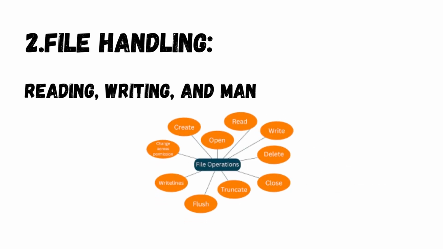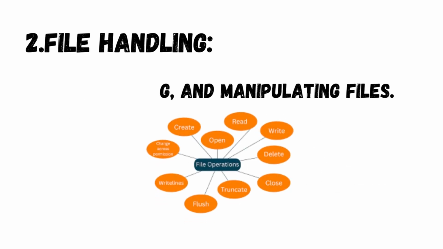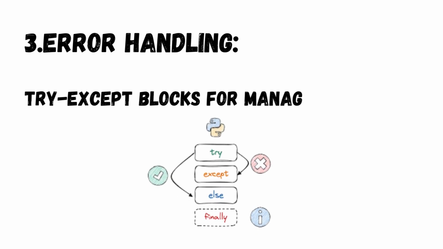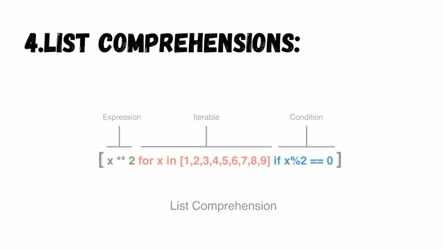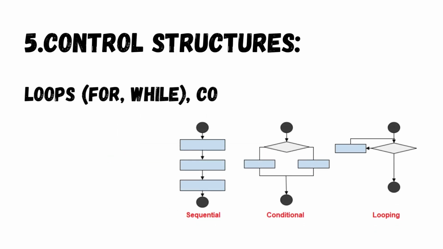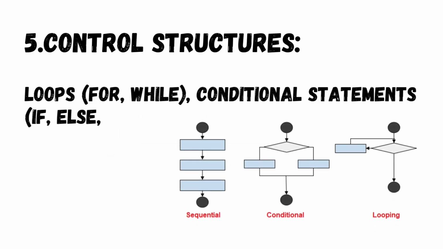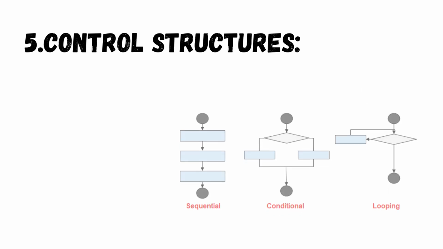File handling: reading, writing, and manipulating files. Error handling: try-except blocks for managing errors. List comprehensions: efficient ways to create and manipulate lists. Control structures: loops, for, while, and conditional statements, if, else, elif.